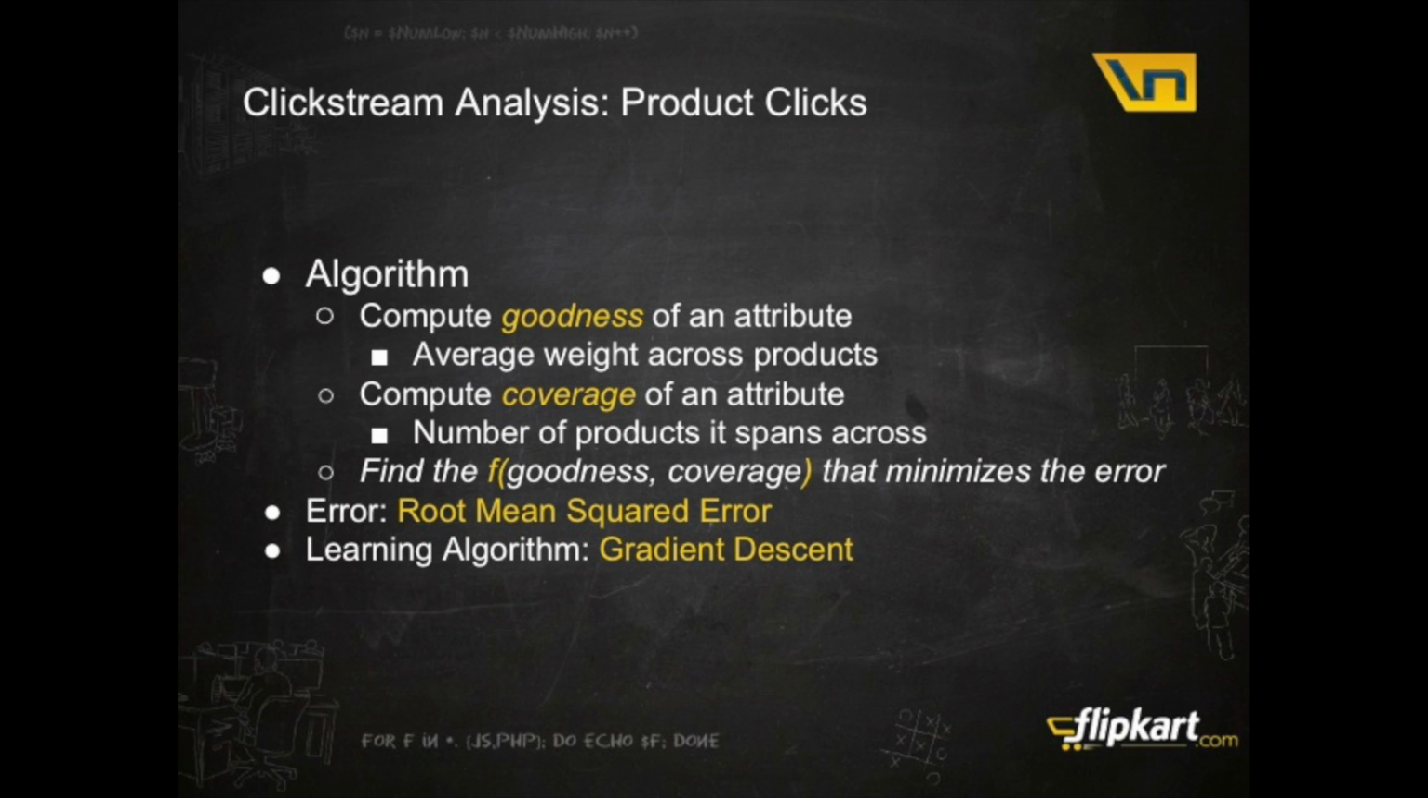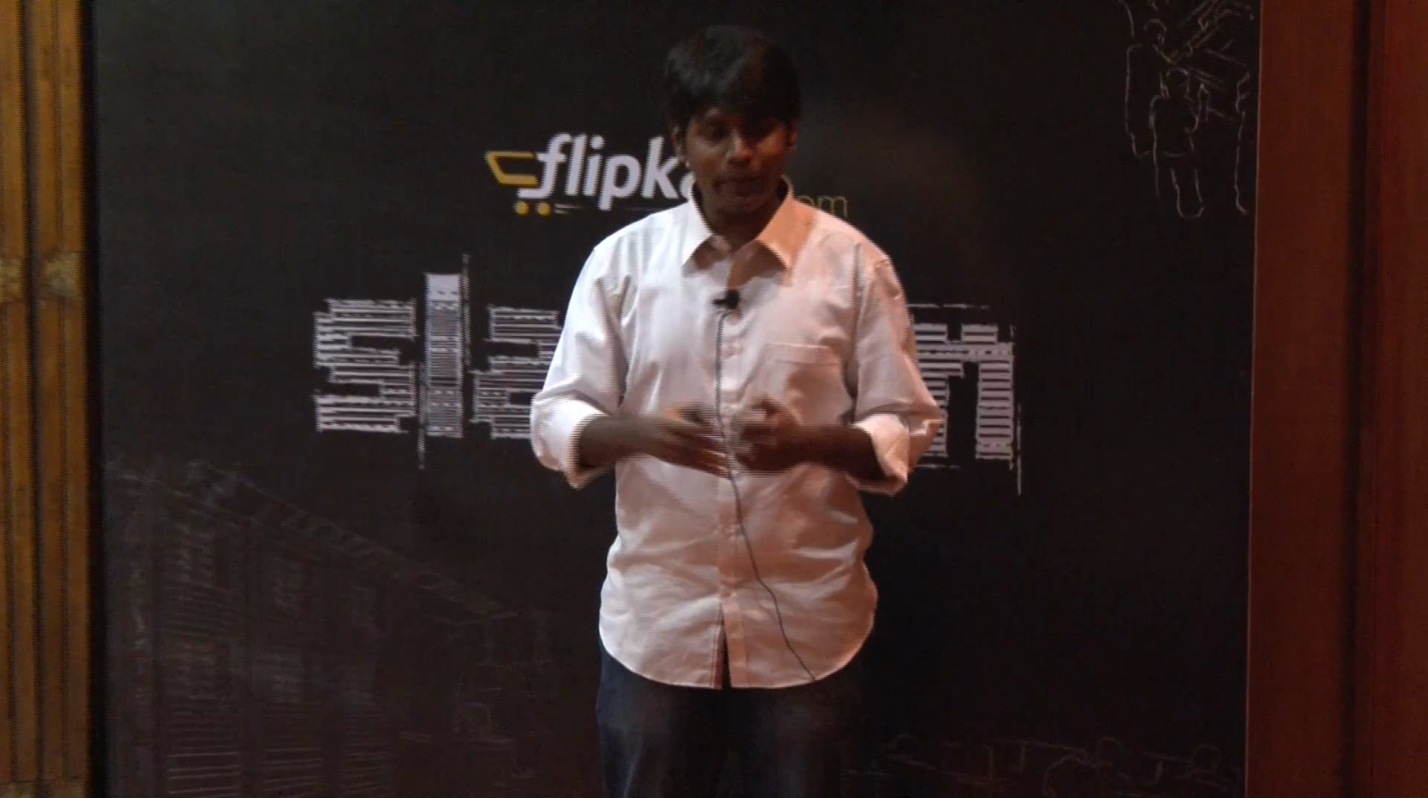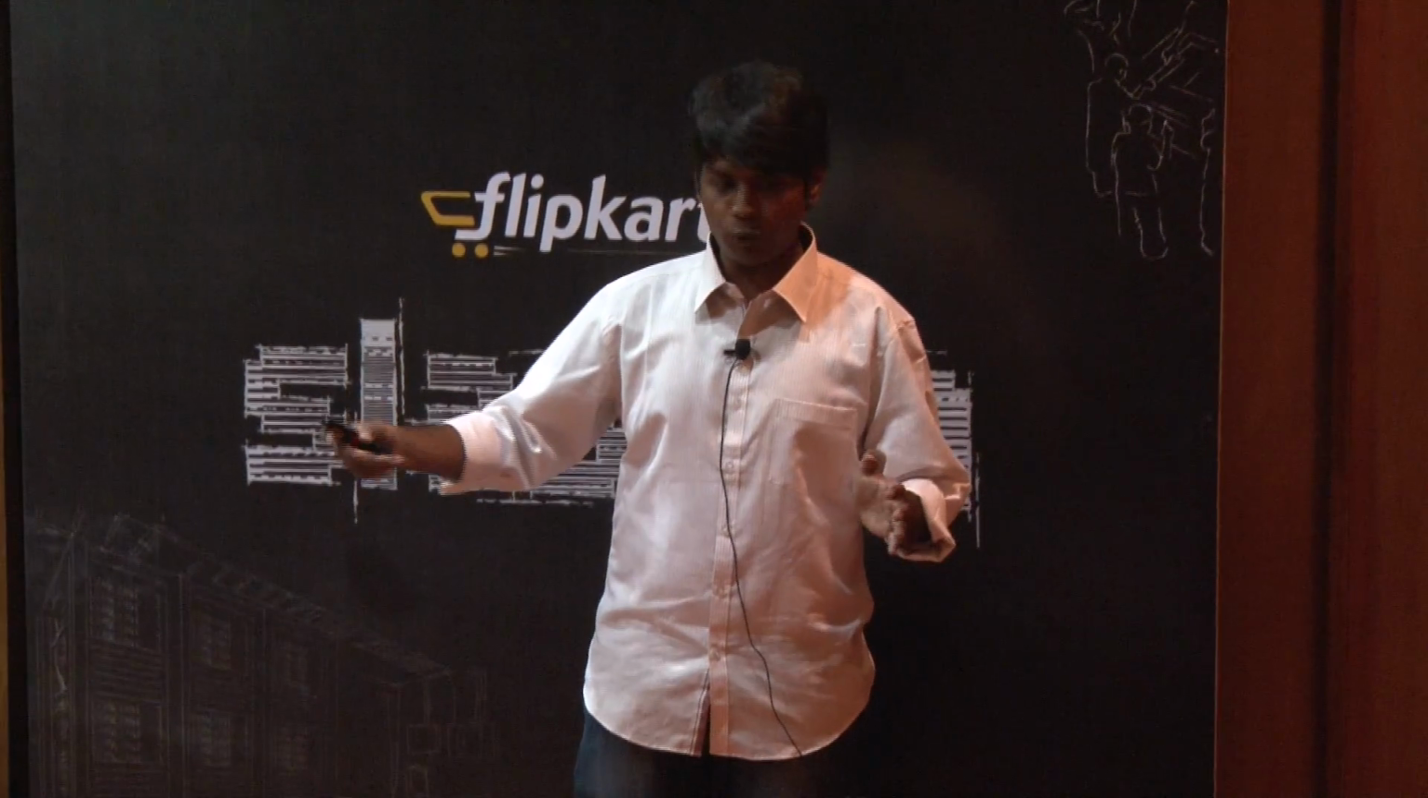Now the algorithm itself, as I was saying: for a broad query, I would want to identify broad intents and broad attributes, and for a narrow query, I would want to identify narrow attributes. So we compute the goodness of each attribute. The goodness is computed using the average weight of the attributes in which this attribute exists in some products. And coverage of an attribute is how many products this attribute covers.